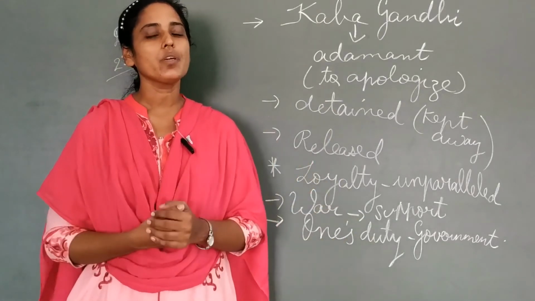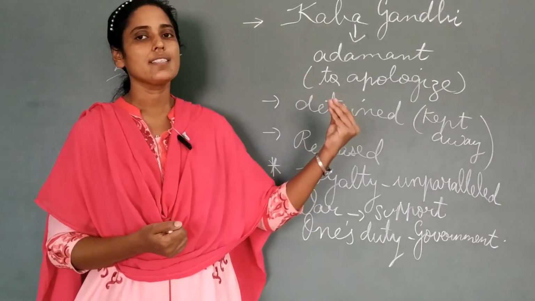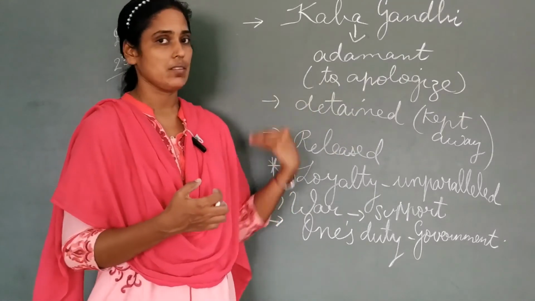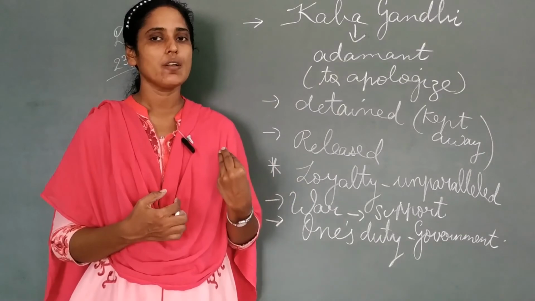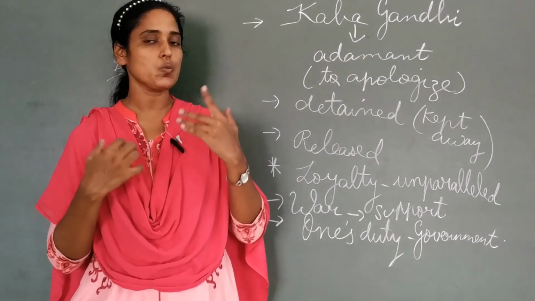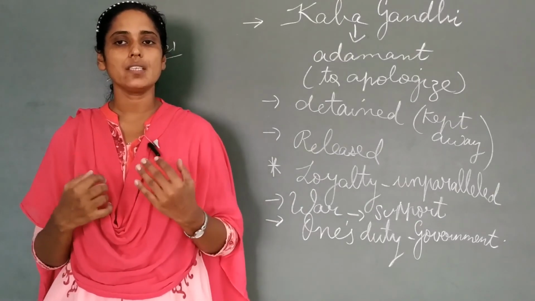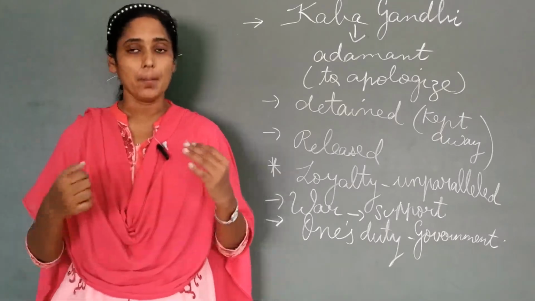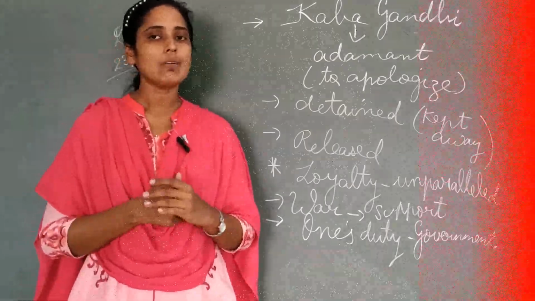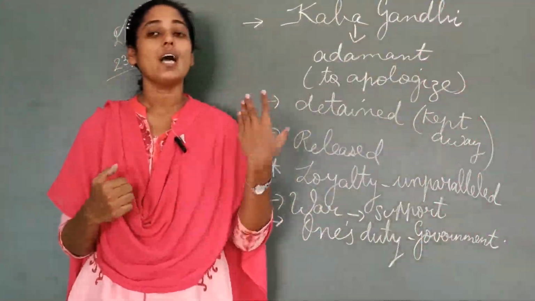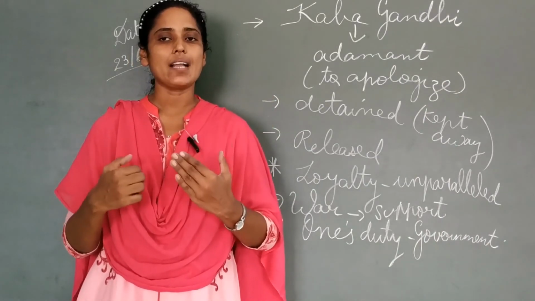So students, what did we study here? We studied that Gandhiji was influenced by his family itself, especially by his grandfather and father. All these values which he got from his father and his grandfather were the main reason why Gandhiji was a strong leader who led India towards the freedom struggle. There are many values he learned from his mother also. That we will see in the next part, students. Okay? Students, we come to the conclusion of this part, that is part 1. We saw two incidents: how his grandfather was a fearless man and fought for the truth, and how his father also was always standing towards loyalty.